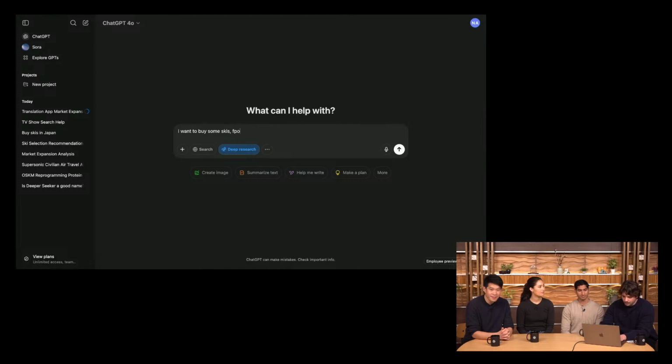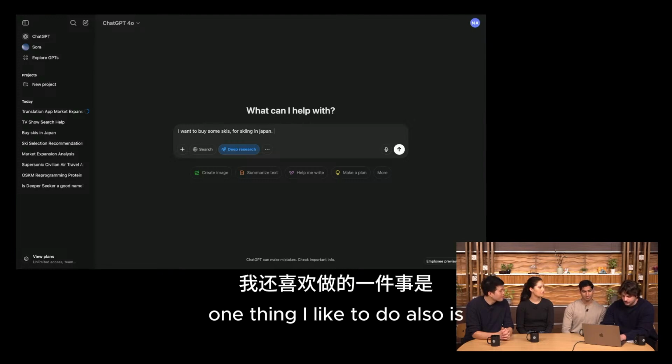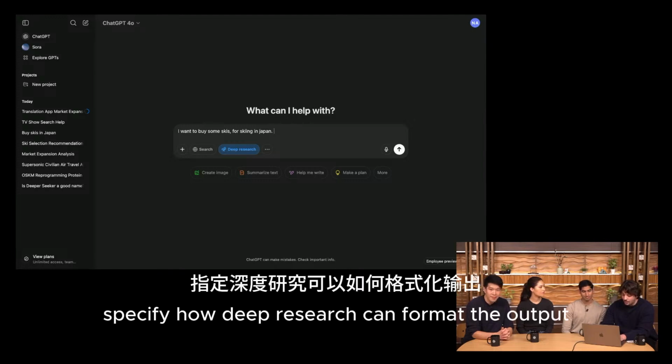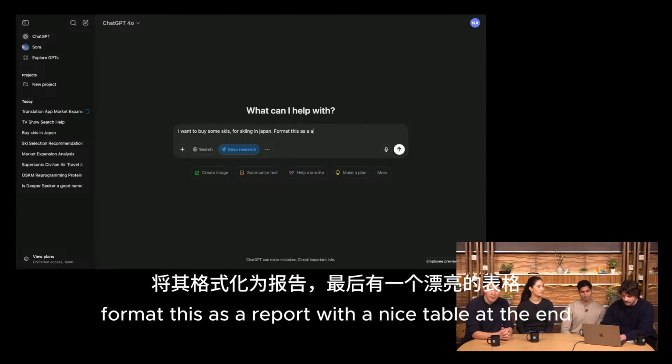for skiing in Japan. And one thing I like to do also is specify how deep research can format the output. So format this as a report with a nice table at the end.